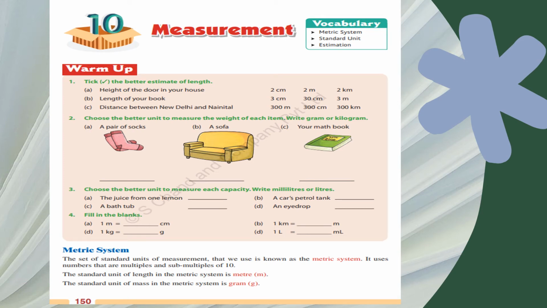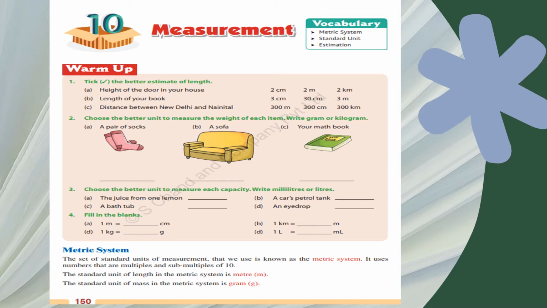So let us start with the metric system. Here we have a system, a set of standard units of measurement. There are many units for measuring different items, but the standard units of measurement that we use are known as the metric system. Our standard unit of measurement is called the metric system.